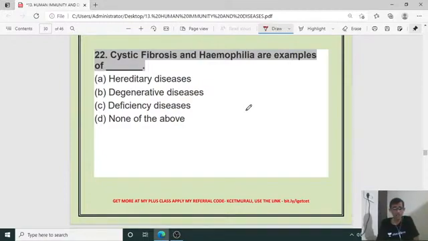It is an example of what? Options: hereditary disease, degenerative disease, deficiency disease, none of the above. It is the hereditary disease, cystic fibrosis and hemophilia. Yes, Manoj, you are right.